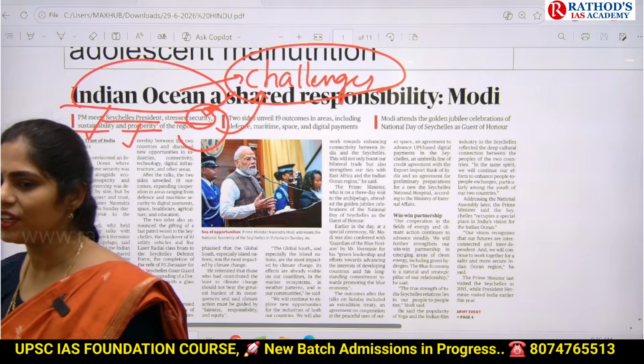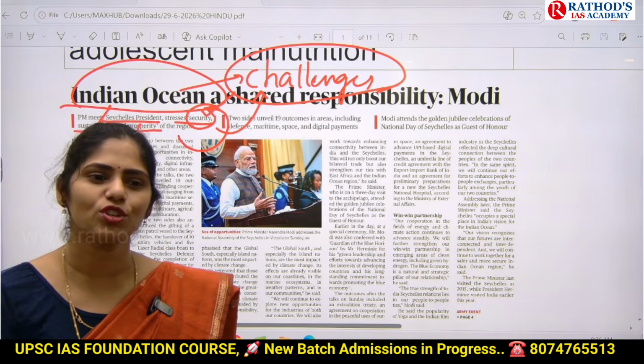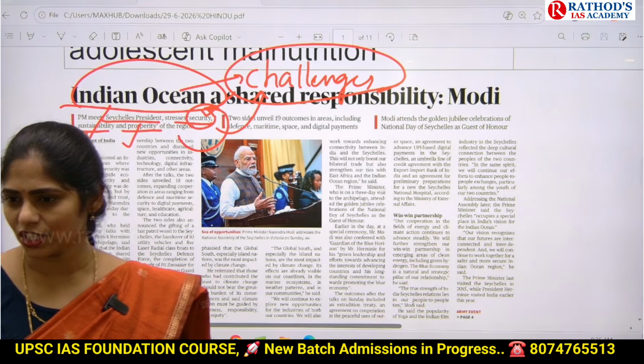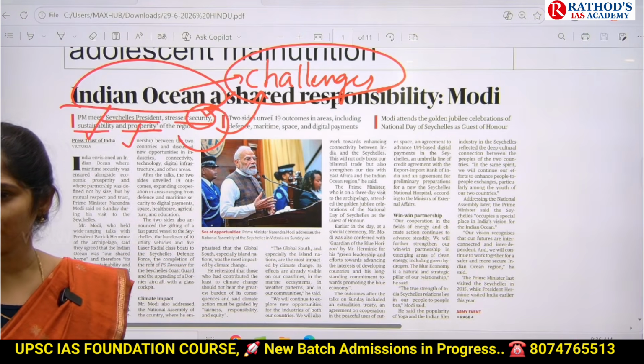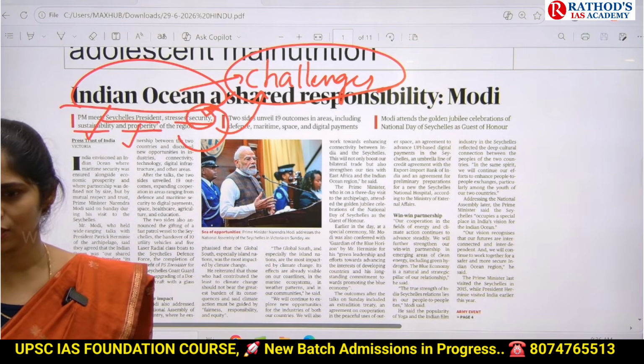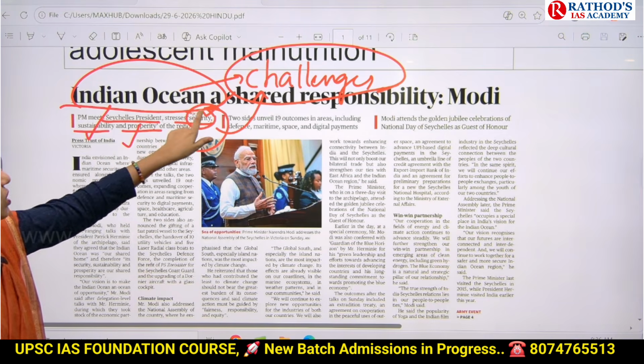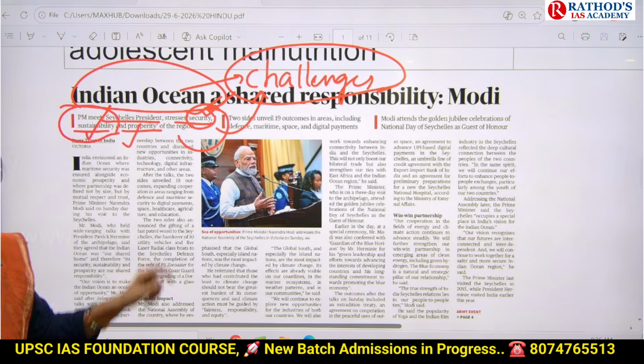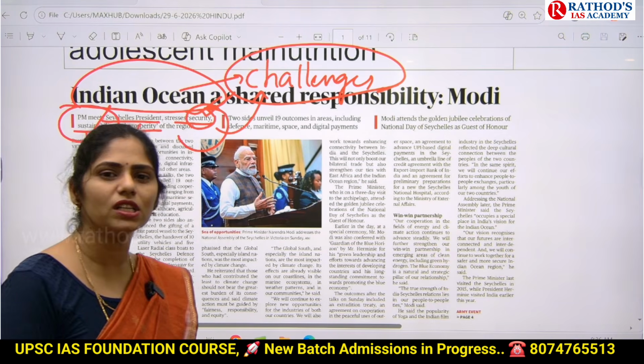So because of this, we need to take help of small islands which are present in this Indian Ocean region. Do you know the Seychelles? It is one important island in the Indian Ocean region. Okay. So that is related to security. And what about sustainability? Why do we have to focus on sustainability in this Indian Ocean region?